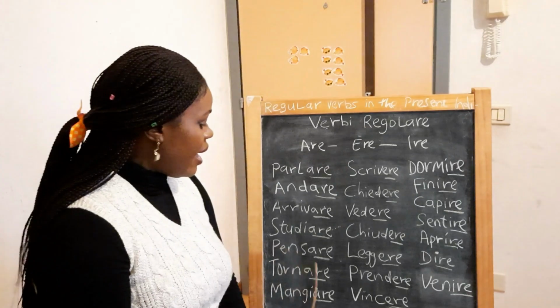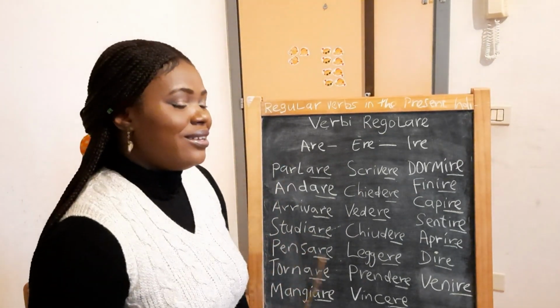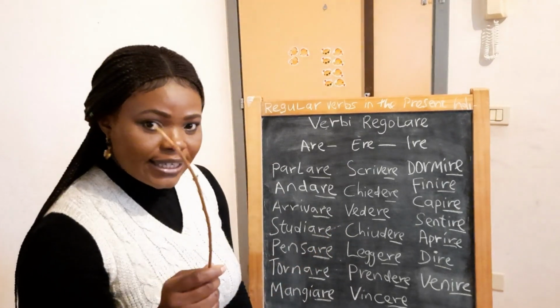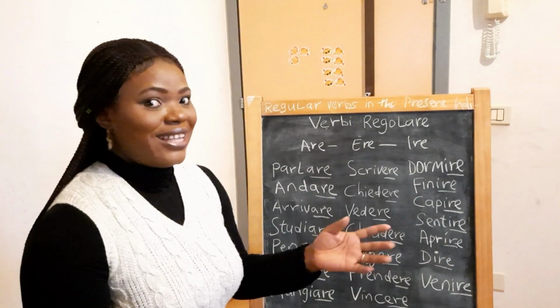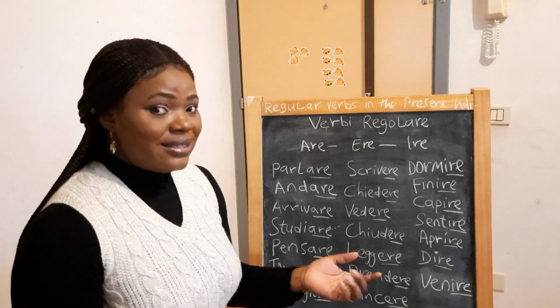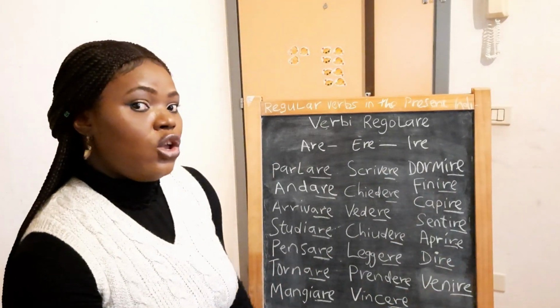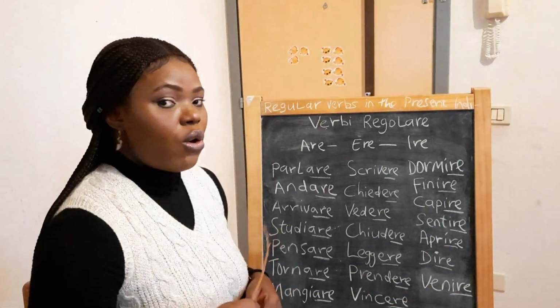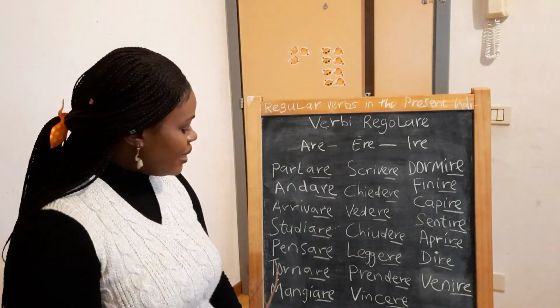So in pensare, to think: io penso, I think. Tu pensi, you think. Lui o lei pensa, he or she thinks. Noi pensiamo, we think. Voi pensate, you think. Loro pensano, they think. That's this verb.